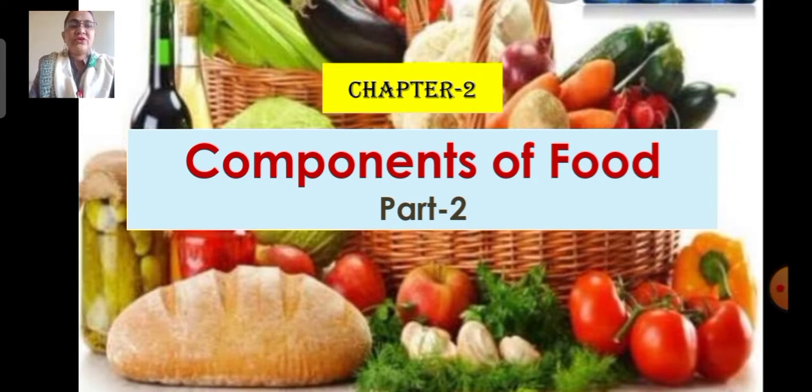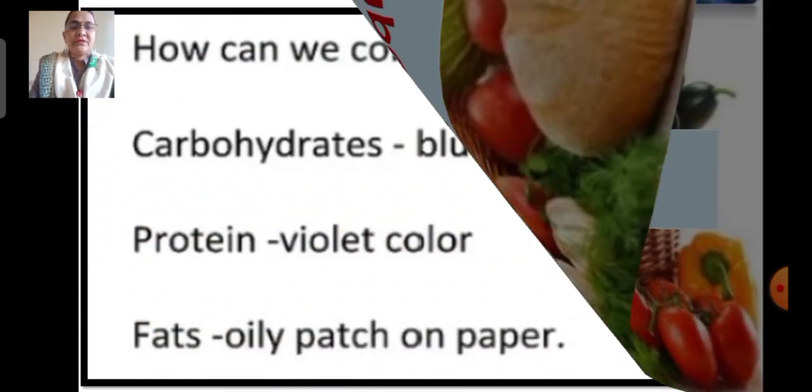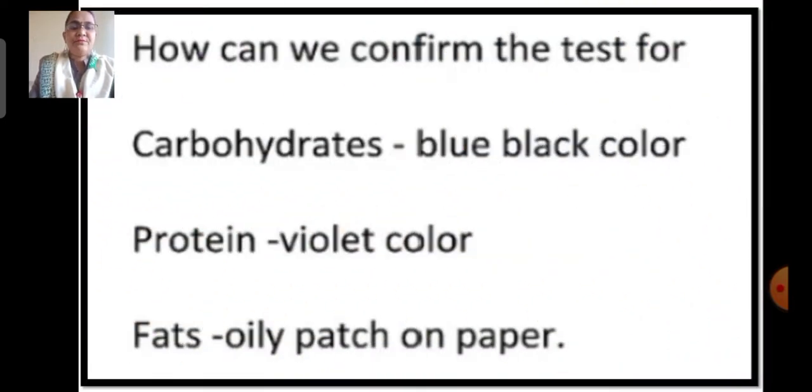In the previous session, you have studied the detection tests for the presence of carbohydrates, fats and proteins in a given food sample. To check the presence of carbohydrate or starch in the food material, we took a small quantity of food and added a few drops of iodine solution on it. If the color of the food changes to blue-black, that means carbohydrates are present in that food material. If not, it means the absence of carbohydrate in it.